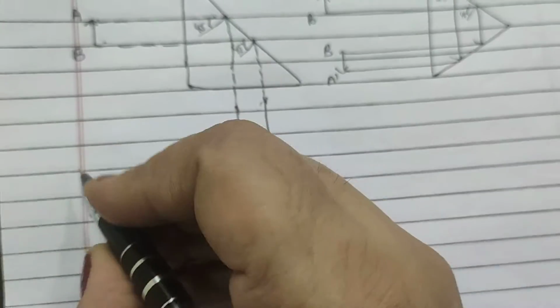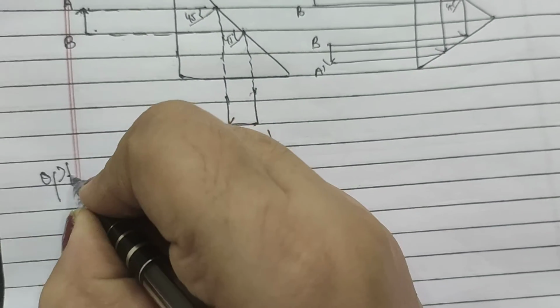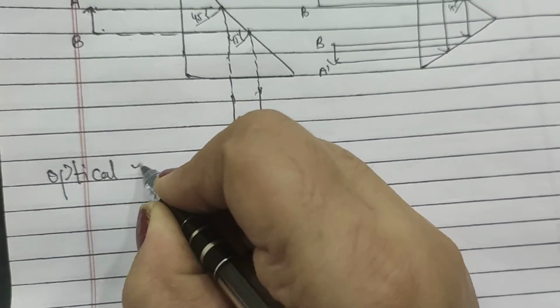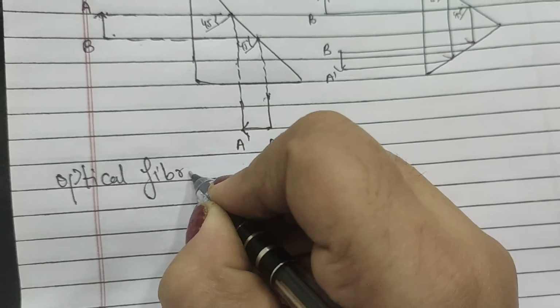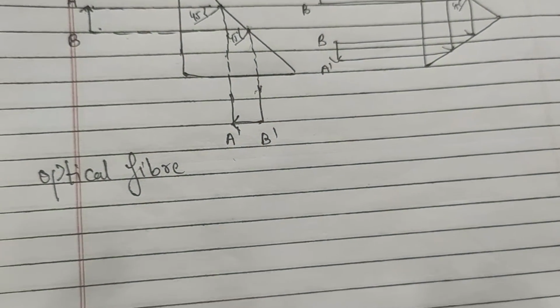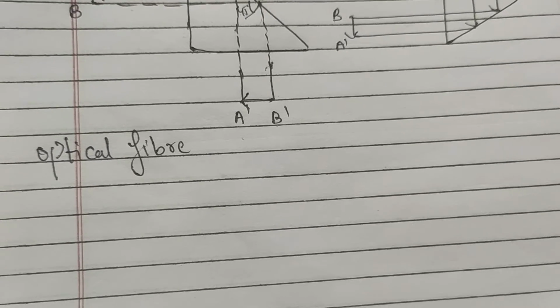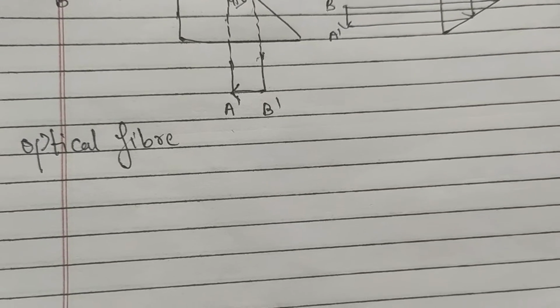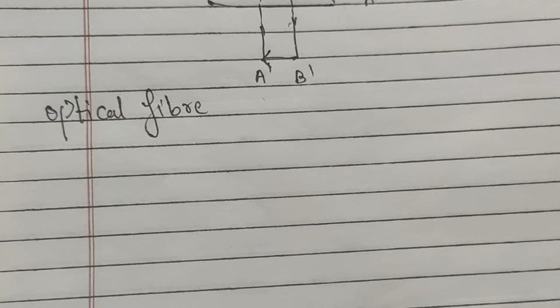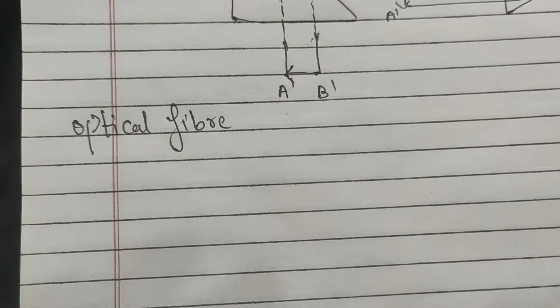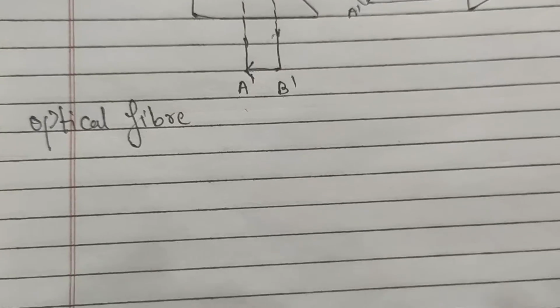Another application is optical fibers, which is again an important application. Optical fibers are basically very thin fibers which are used to transport signals. In this case, the basic phenomenon is total internal reflection, as the light or signal is made to fall inside the optical fiber.